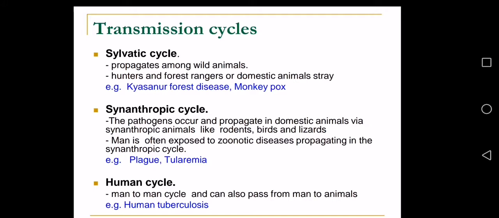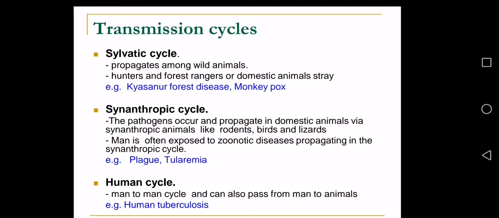Synanthropic cycle. The pathogens occur and propagate in domestic animals through synanthropic animals like rodents, birds, and lizards. Man is often exposed to zoonotic diseases propagating in the synanthropic cycle. For example, plague and tularemia.